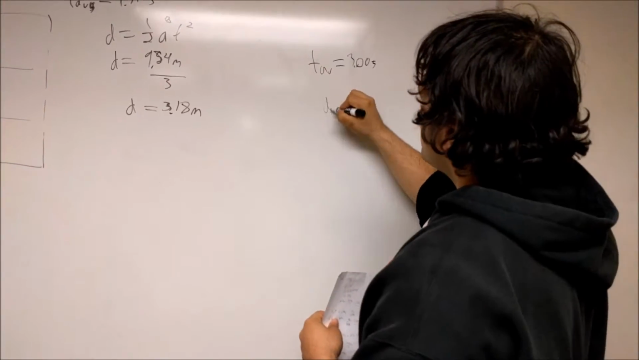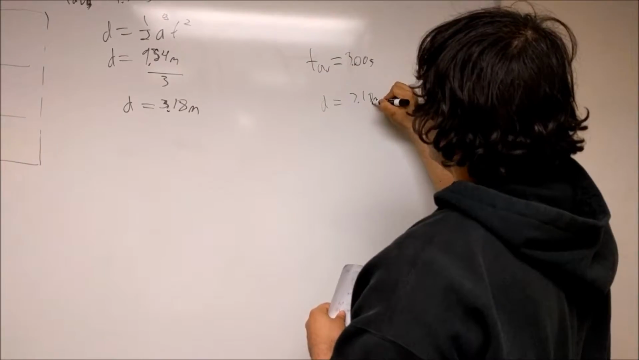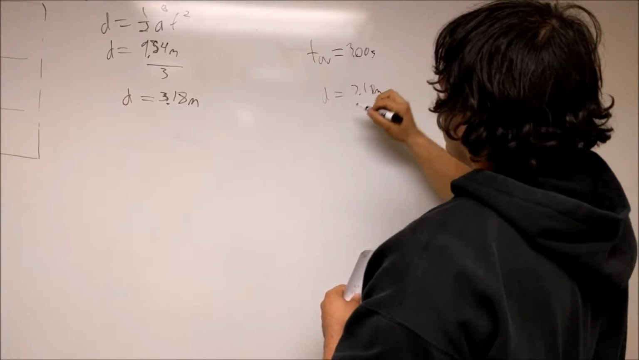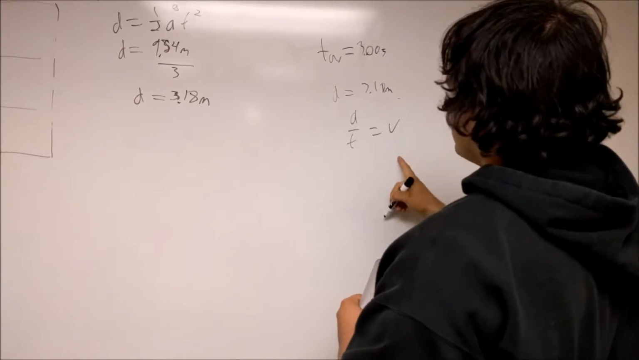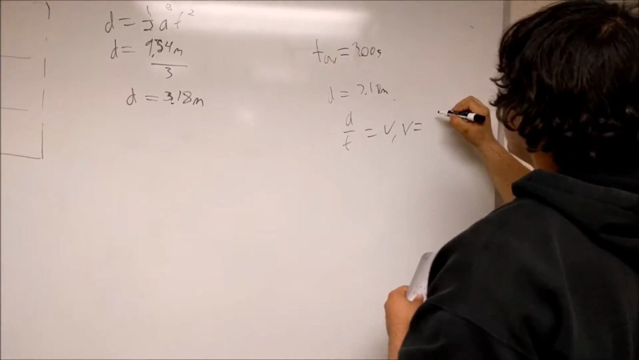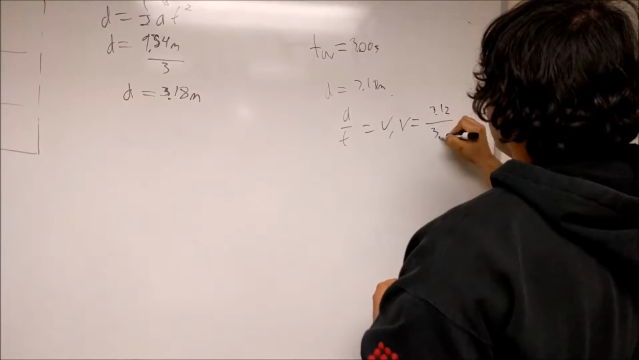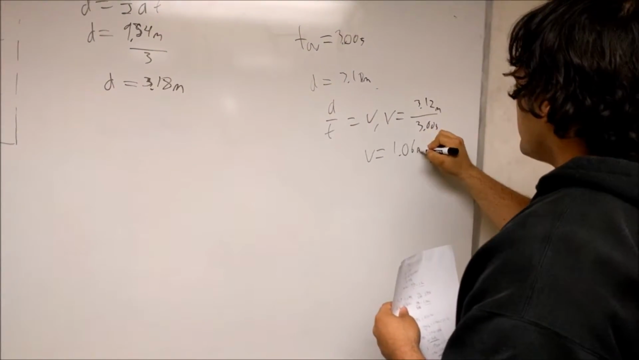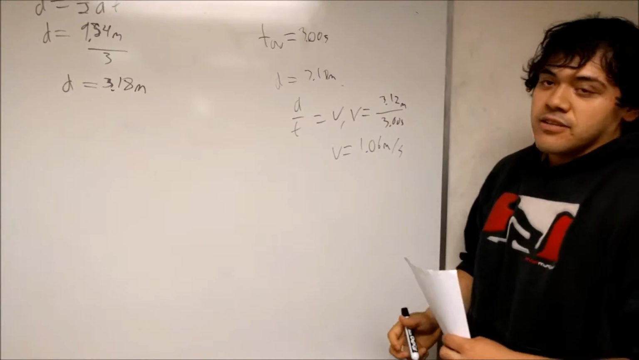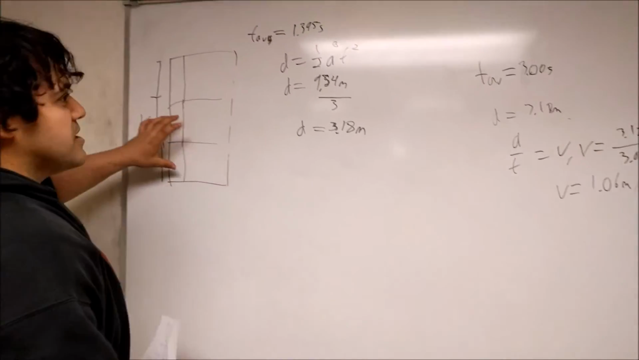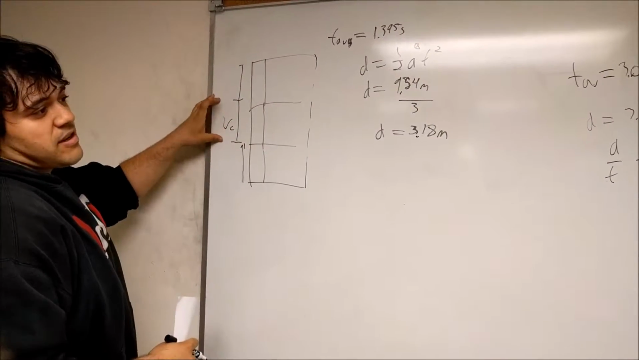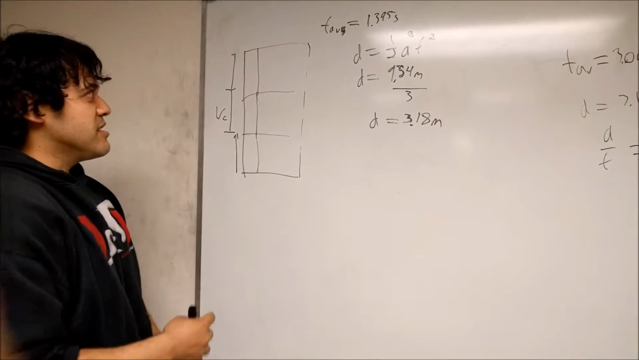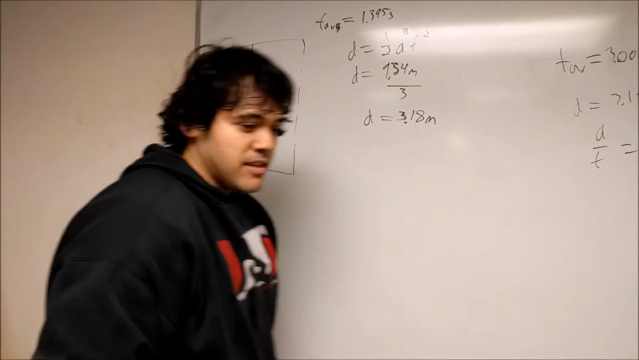And given the distance of each floor to be 3.18 meters, by taking our distance divided by time, that equals velocity. So our velocity is simply 3.12 divided by 3 seconds. So our velocity would be 1.06 meters per second. So now we have the distance of each floor and also the velocity constant reached by the elevator once it reaches constant velocity. So now we'll figure out the acceleration of our elevator using simple kinematics.